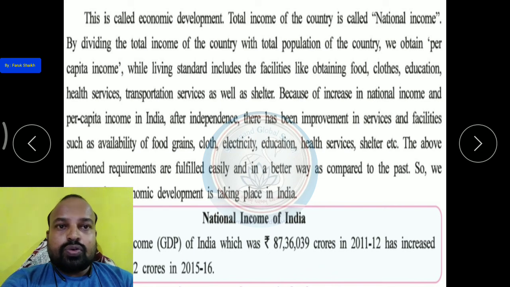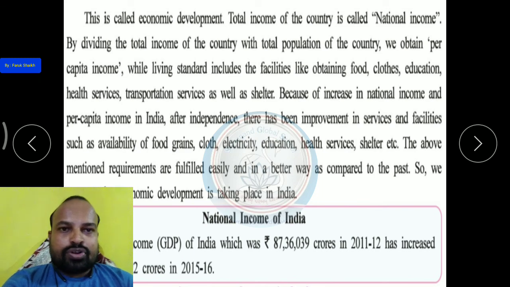Education is given free by the government for children in the age group of 6 to 14 years. For shelter also, the governments are doing much.